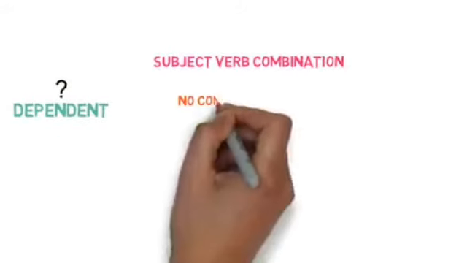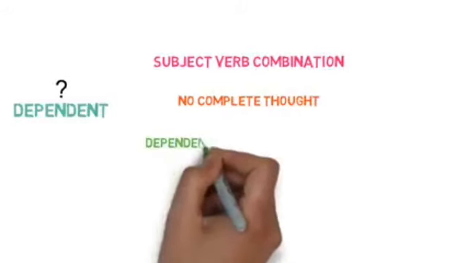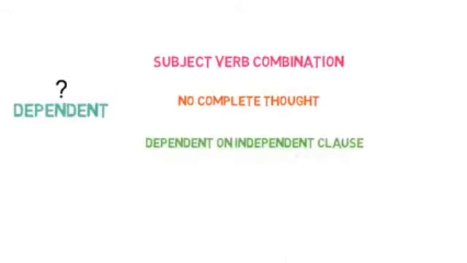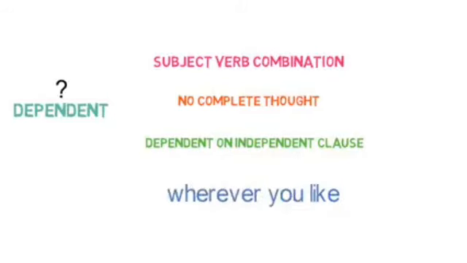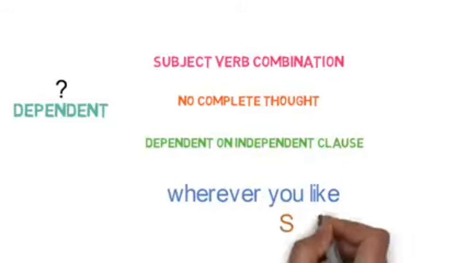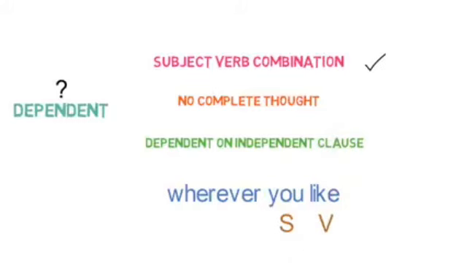Now the dependent clause. In the word itself we can see the meaning of dependent, that means it is dependent on something. So there will be a subject-verb combination, and it has no complete meaning, and it is dependent on an independent clause. Let me show you one example: wherever you like. Obviously you can see a subject-verb combination, but it has no complete meaning.